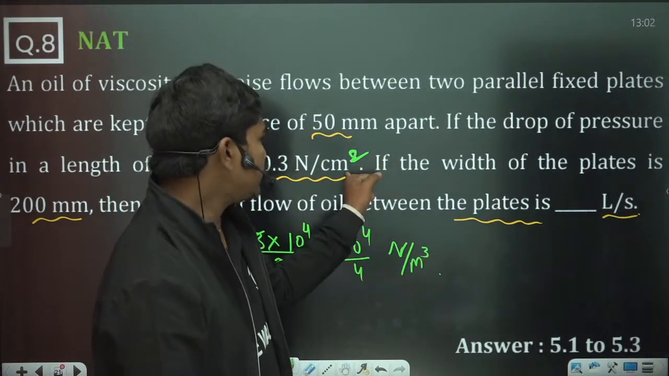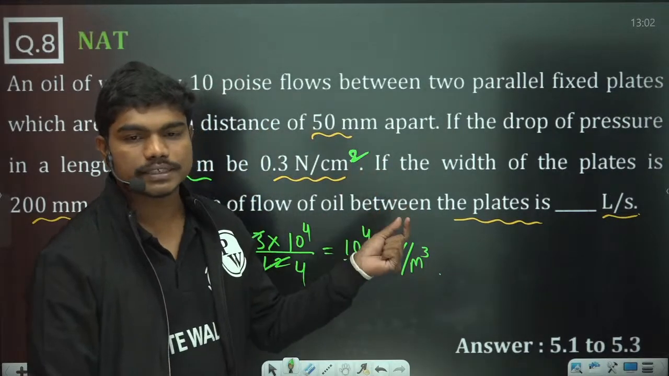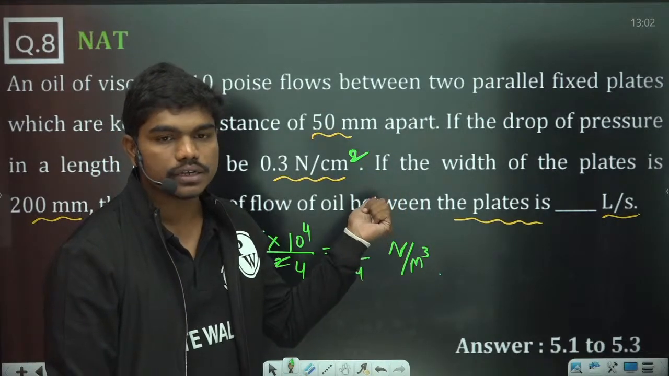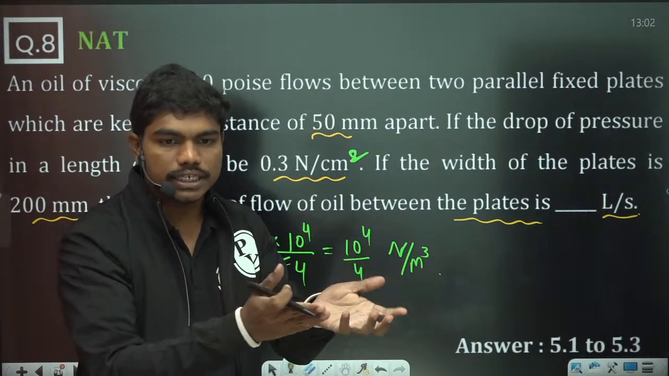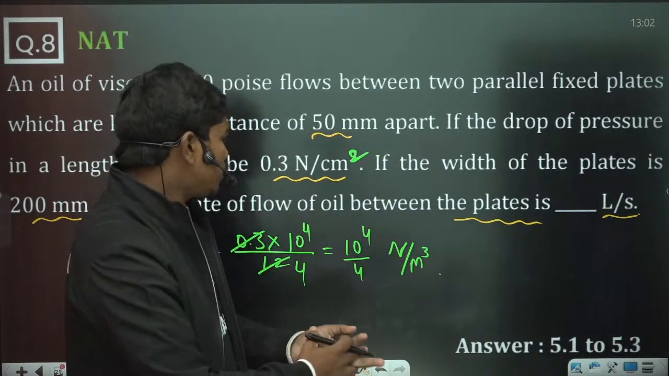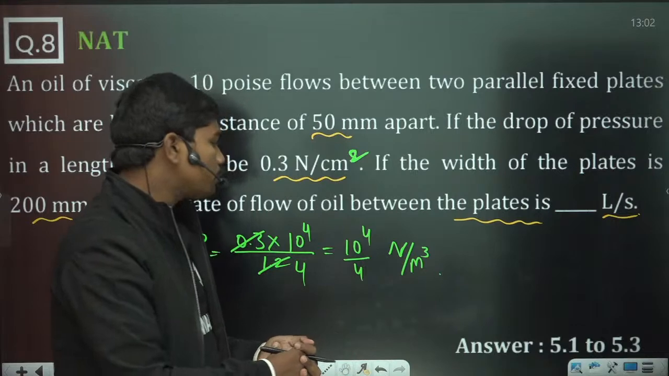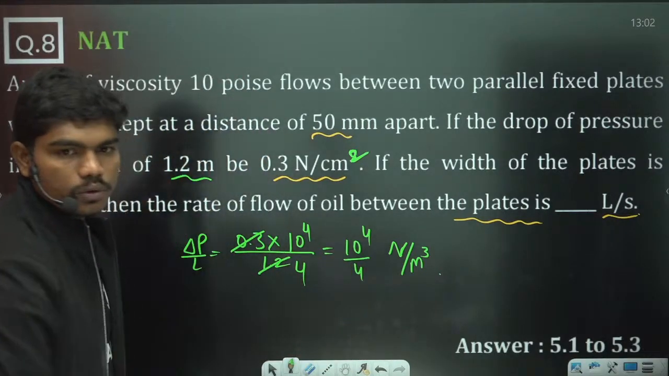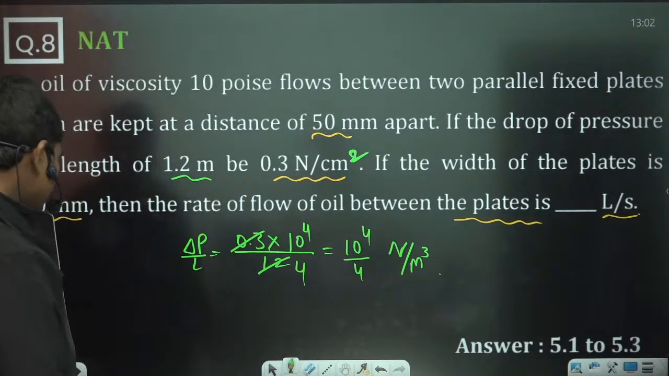This is centimeter square, right? Because drop of pressure has the same units as that of pressure. Pressure drop is having the same units as that of pressure, right? So I think there is some centimeter square here. So 10 power 4 by 4 Newton per meter cube. Let us simplify the value we have. So 10 power 4 by 4.